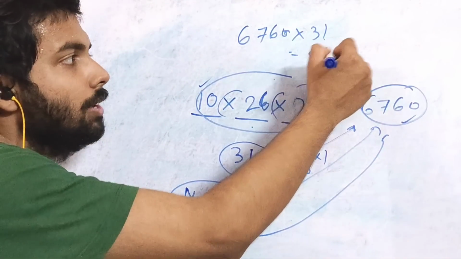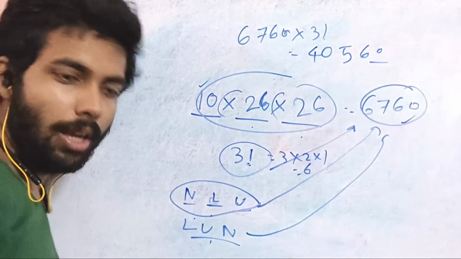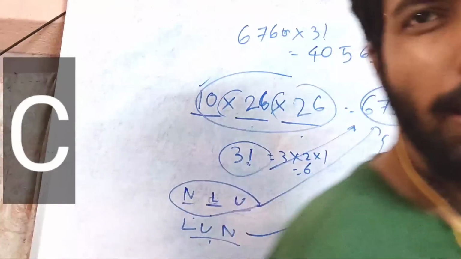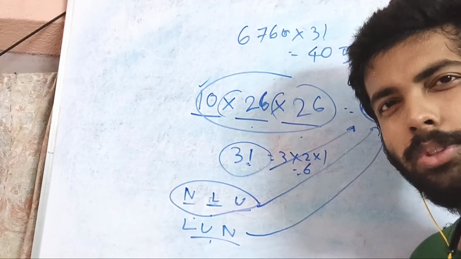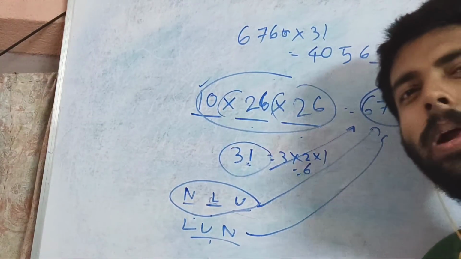So you are going to get 40,560, which is option number, I guess, C, right? So I hope you have understood the problem well, how we did this.